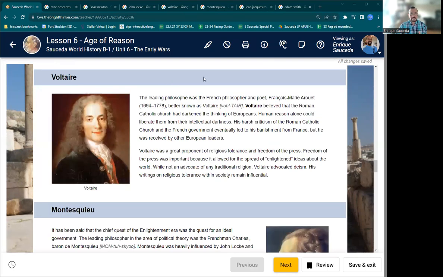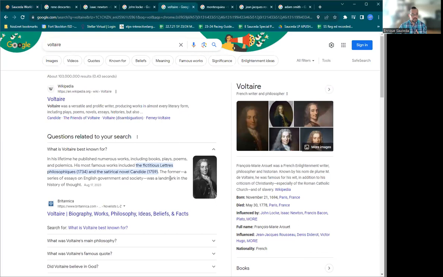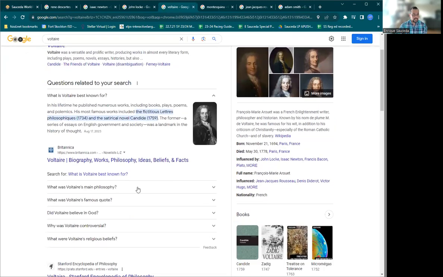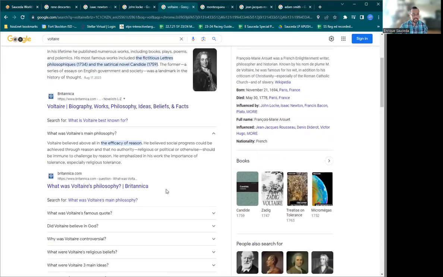Voltaire, leading philosophy. French philosopher and poet François-Marie Arouet, also known as Voltaire, believed that the Roman Catholic Church had darkened the thinking of Europeans. Voltaire was a great proponent of religious tolerance and freedom of the press. If we check out what Voltaire did, he is known for the fictitious letters, philosophies, and satirical works. His main philosophy: the efficacy of reason. He believed that social progress could be achieved through reason and not through authority. Religious, political, or otherwise, nothing should be immune to challenge by reason.